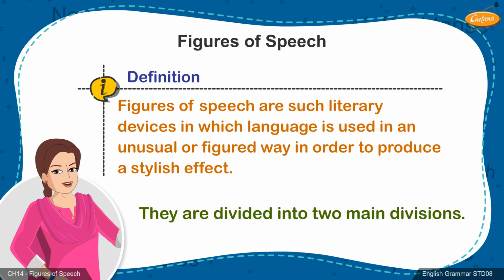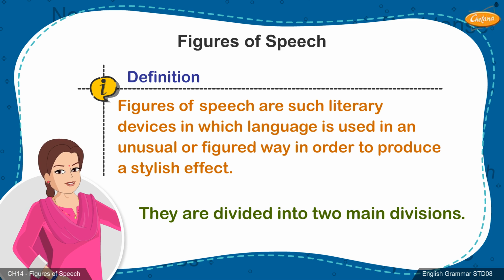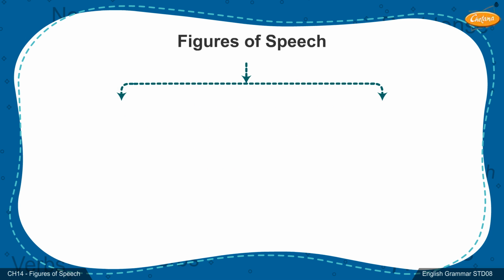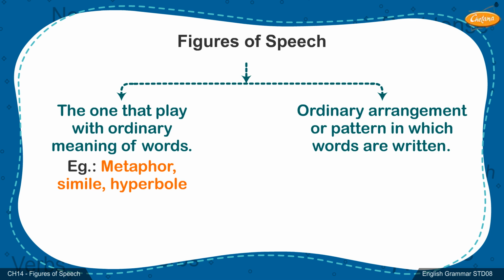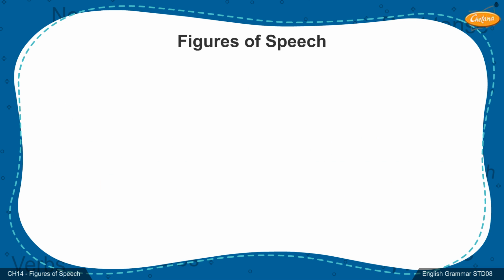Broadly, figures of speech can be divided into two main groups. First division is the one that play with ordinary meaning of words. Example: metaphor, simile, hyperbole. The second division is that which deals with the ordinary arrangement or pattern. Example: alliteration, antithesis. Let us now look at some of the important figures of speech.